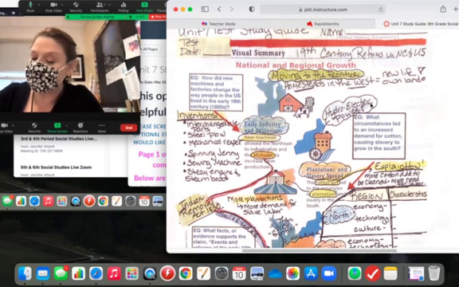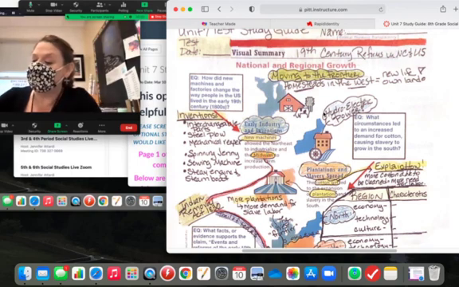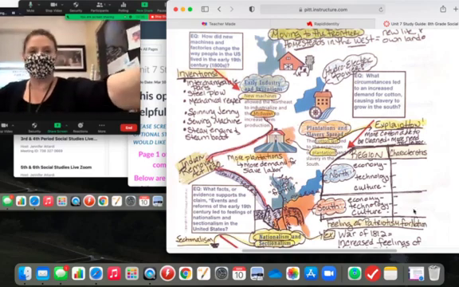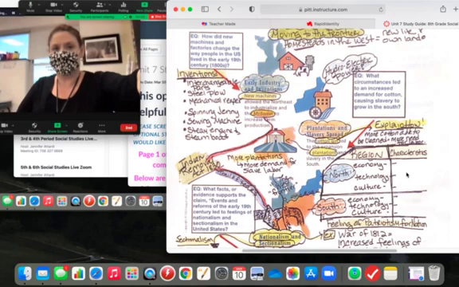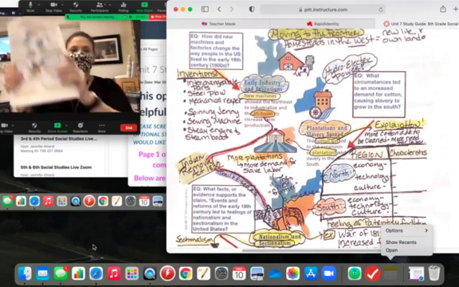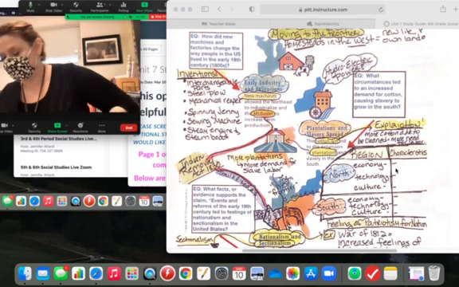I'm circling industrialize and drawing in arrows to hydroelectric power. And that's where you wrote factories, right, factories right here, and immigrant labor right here. So let's look at the differences between the economy and the technology and the culture in the North. What would you say it was like here? What's blue for economy? Where do you see blue stuff?